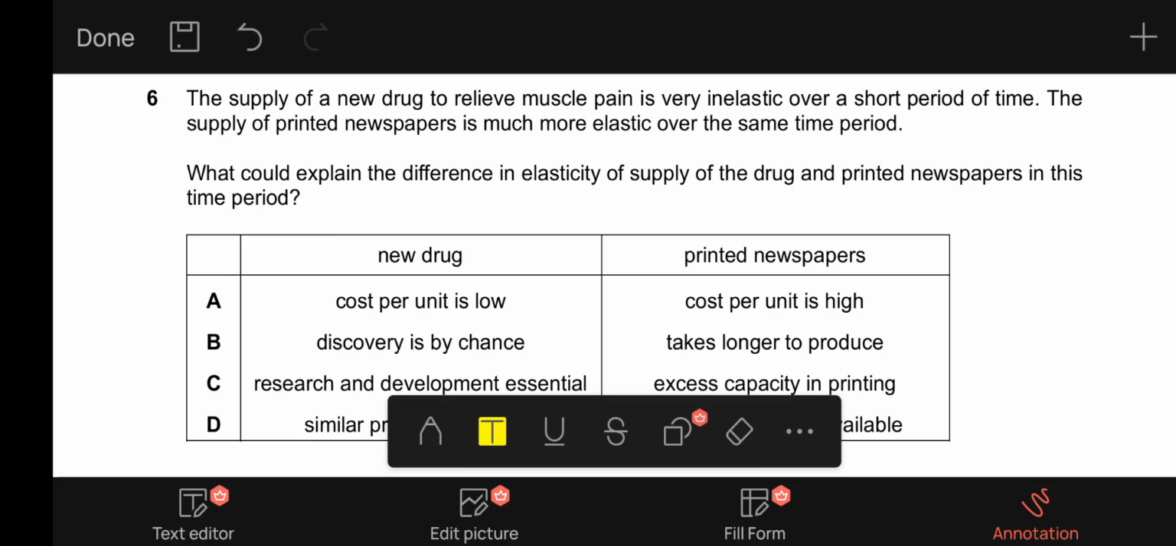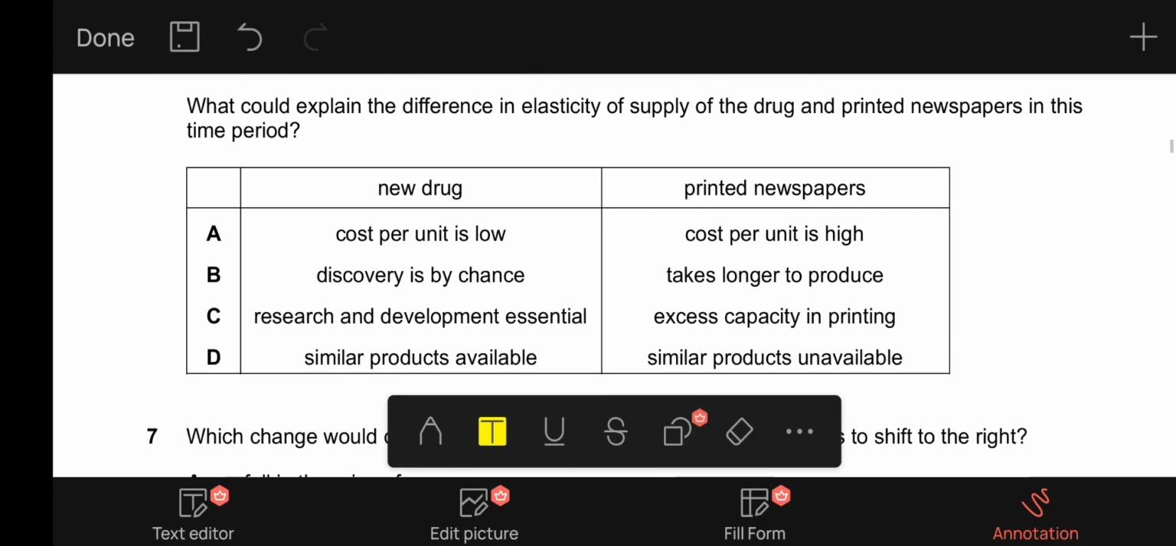What could explain the difference in elasticity of supply of the drug and printed newspapers in this time period? A, it says with new drug the cost per unit is low. This is incorrect. The cost per unit would be high if it is a new drug, which would definitely require huge development and research costs. So cost per unit cannot be low, and that is incorrect.